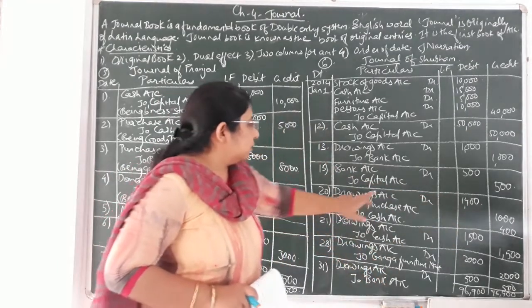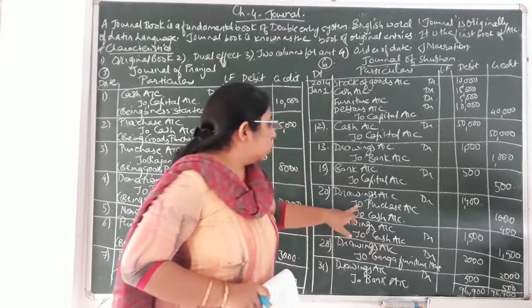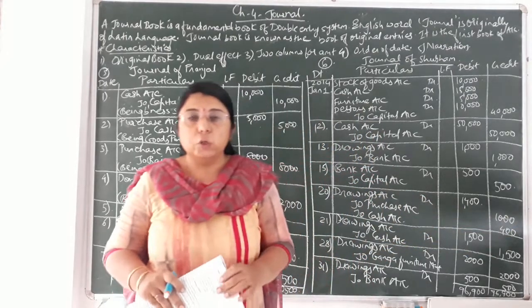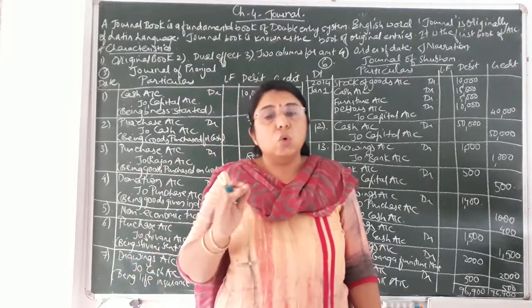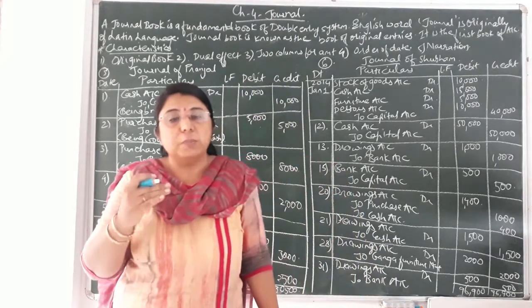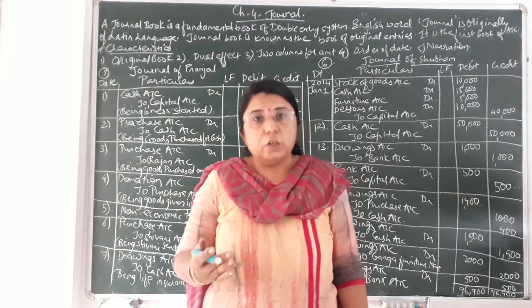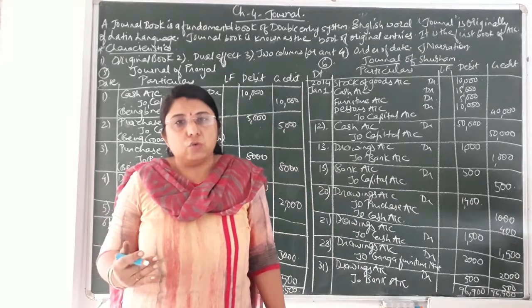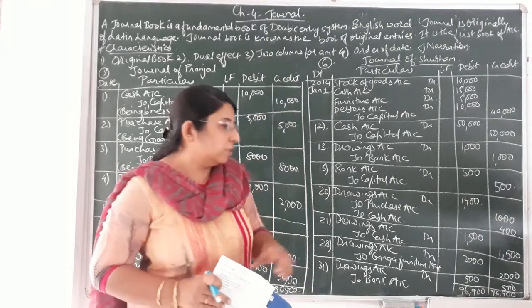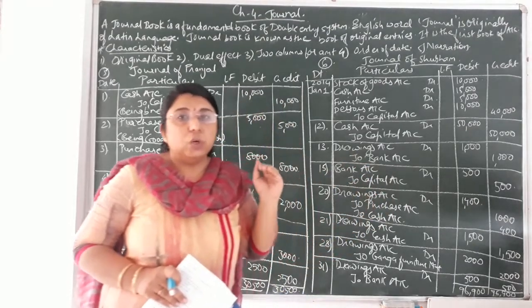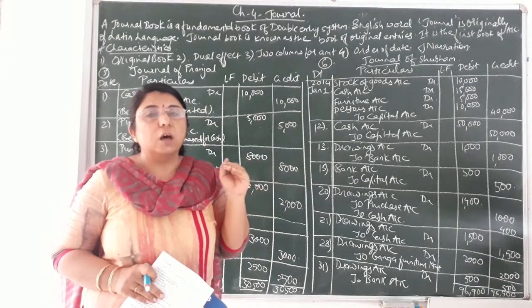Okay, so drawings account debit 1400 to purchase account credit, that is 1000. Already I have told you students that whenever the goods go out in any other way, whether it may be for personal use, for advertisement purpose, for donation, for charity, or goods destroyed by fire, then always purchase account will be credited, because that much amount of goods is utilized for personal purpose of the owner.